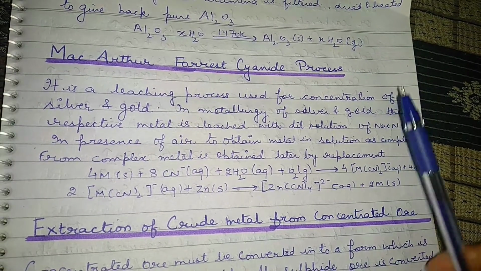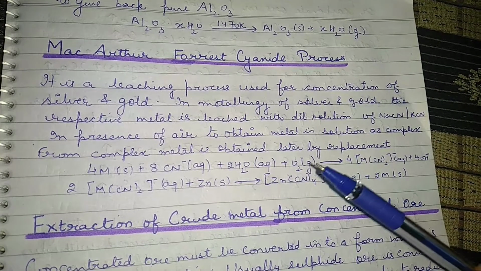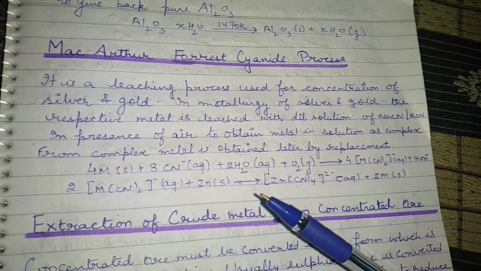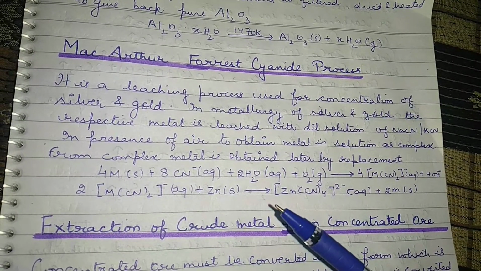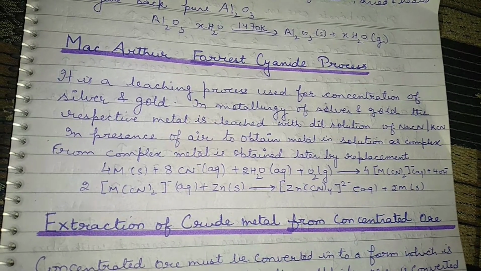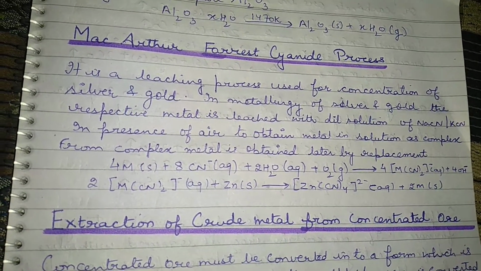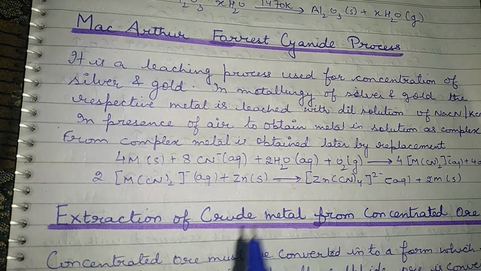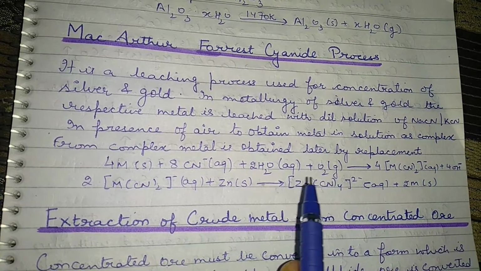In this process we are using certain chemical reactions. The reactions are very important and you have to practice them a number of times. Take out pen and paper and write out these reactions so that it will be easy to memorize. Here you can see 4M plus 8CN minus in aqueous solution plus 2 water molecules plus oxygen gas.